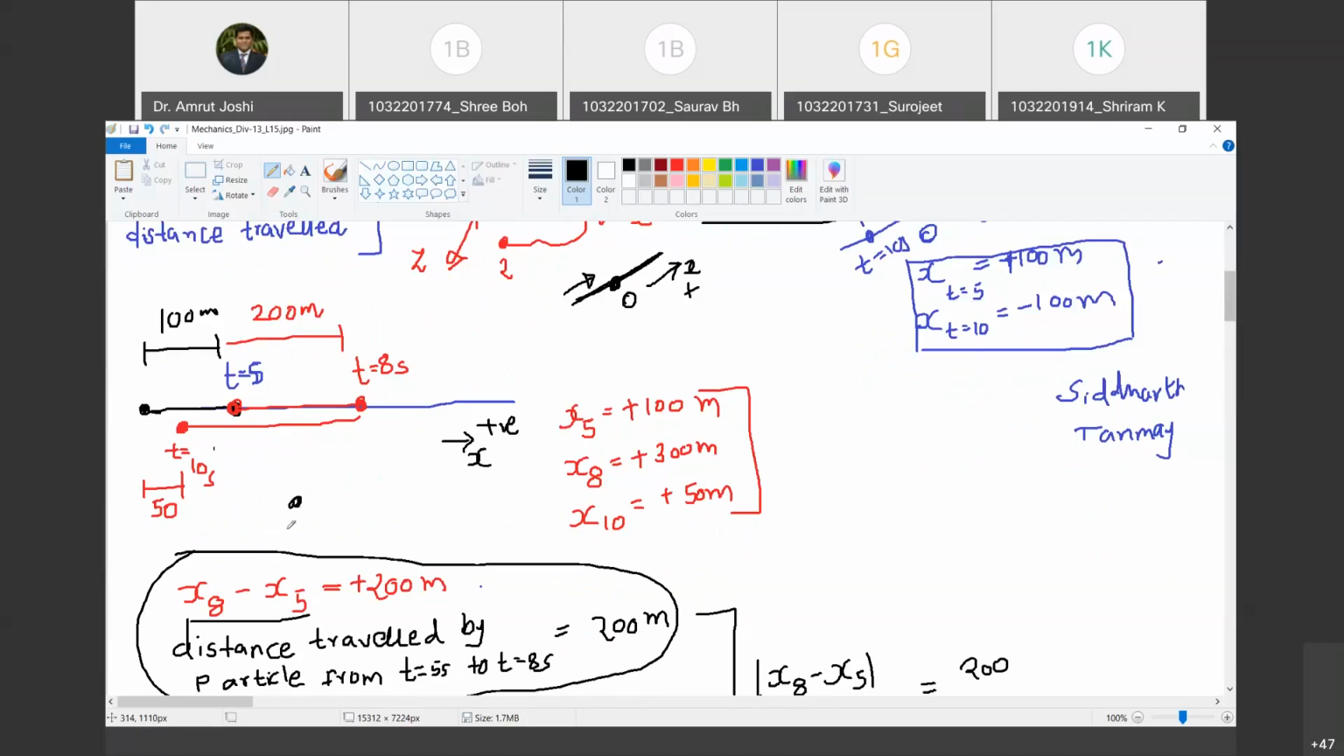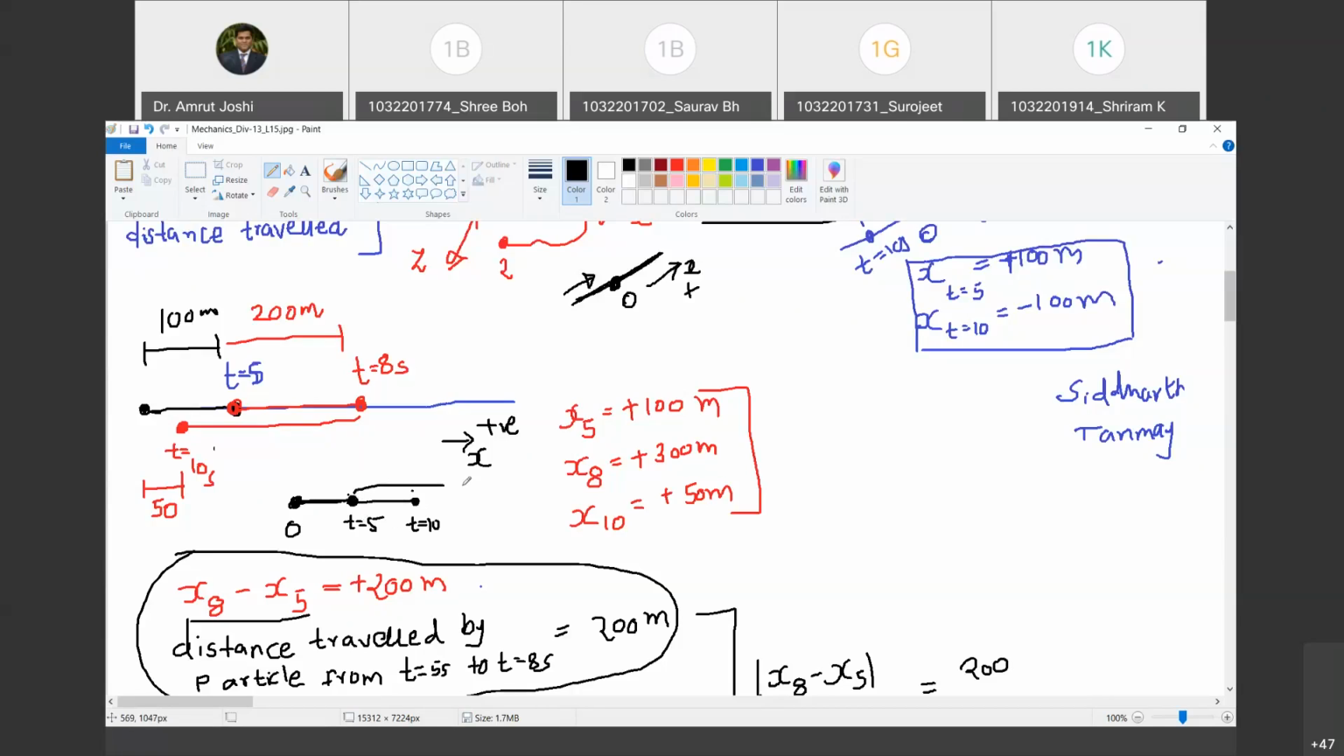Let us say this is the origin. Are you with me? Yes, sir. At time t equal to 5 seconds the particle is at this location, and at time t equal to 10 seconds, particle is here. Happy? Yes, sir. Both the positions are positive. There is no way that you will understand whether the particle has changed the direction of motion from 5 seconds to 10 seconds. Are you with me? Yes, sir.